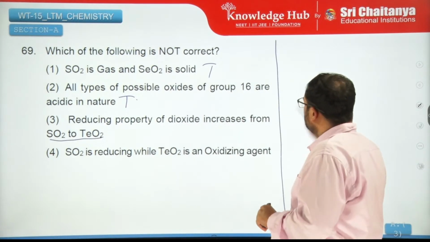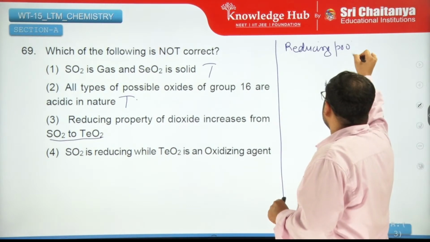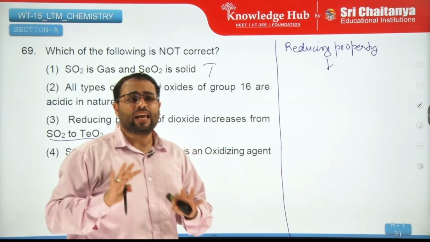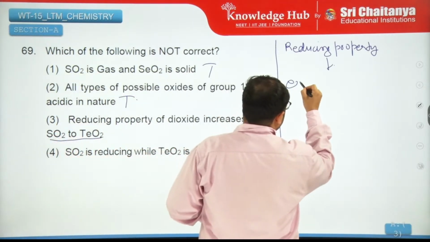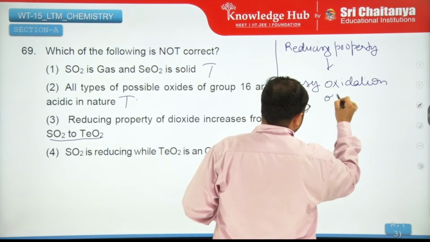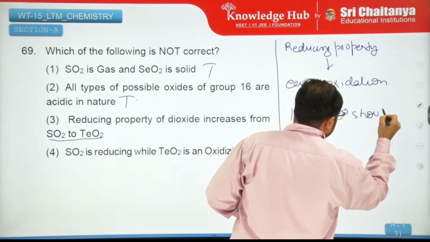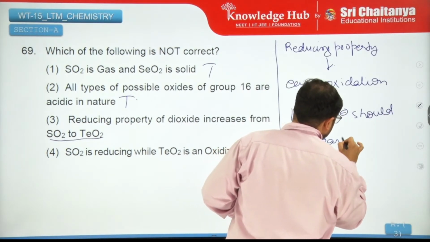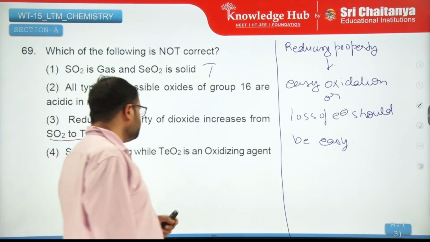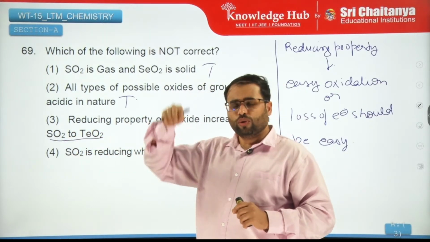So reducing property means what? If you have reducing property, it means itself it should be easily able to get oxidized, right? So it should be an easy oxidation, or loss of electron should be easy, which depends upon electronegativity in short. So if you go from SO2 to TeO2, you're going down the group.